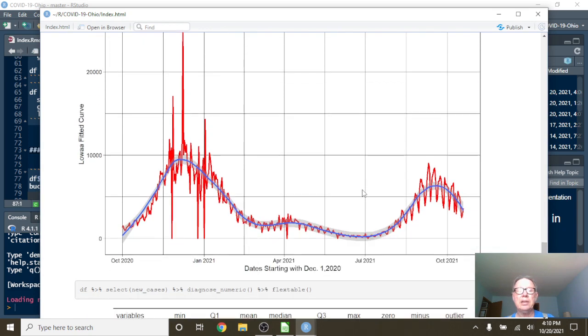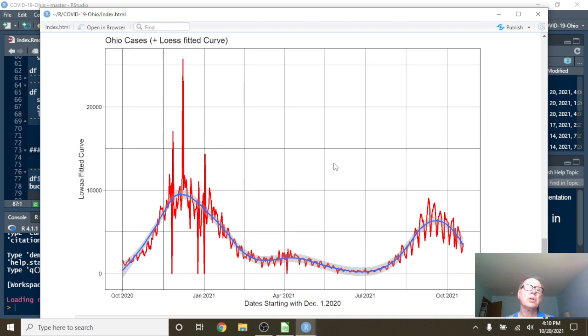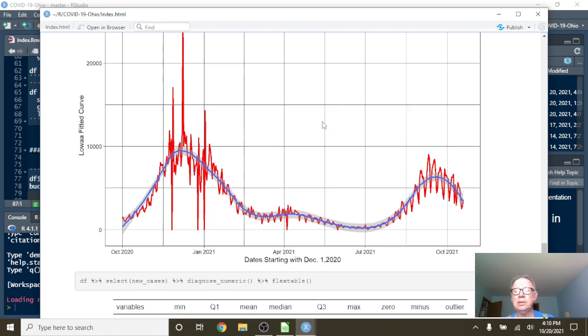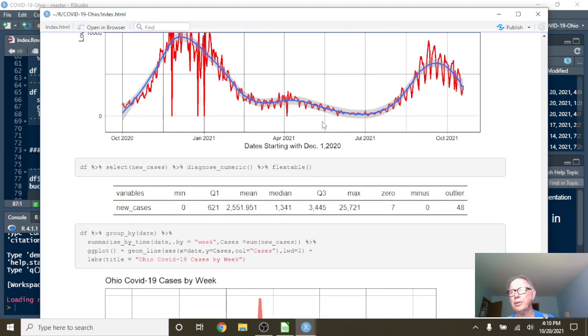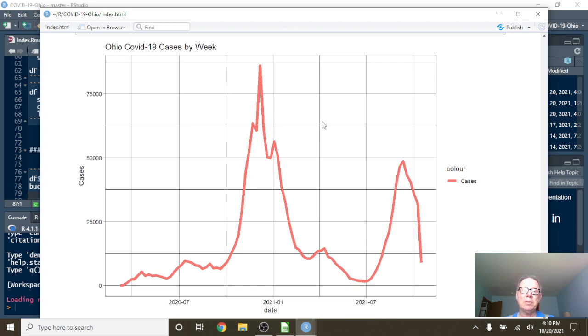And this is daily cases. Again, the blue line's a fitted curve. We saw this pattern before, the long declining pattern in the spring. Then in July, we saw an increase in deaths. And now the last few weeks, we've seen a decline in COVID-19 deaths. Right? Deaths or cases. Yeah, we saw an increase in the first part of July up until maybe mid-August. Then the cases begin to decline again. And some people are saying, well, that's the Delta variant. It wasn't that strong. Cases by week, and here we go for the cases by week for the state of Ohio.